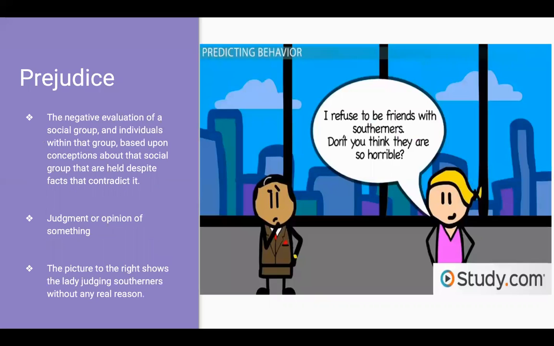Prejudice, the negative evaluation of a social group and individuals within that group based upon conceptions about that social group that are held despite facts that can contradict it. Prejudice is also judgment or opinion of something. The picture to the right shows a lady judging Southerners without any real reason.